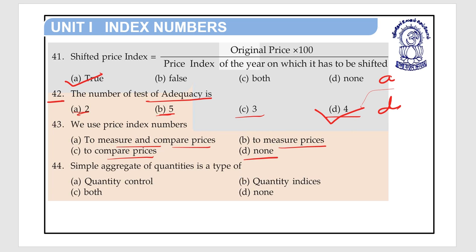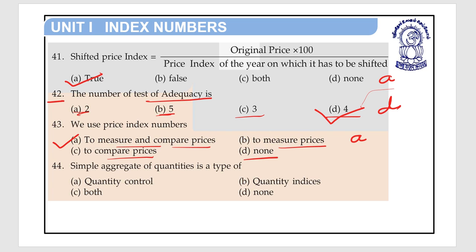Can you tell me? We use price index numbers to measure and compare prices. Okay. So here option A is the right answer of question number 43.